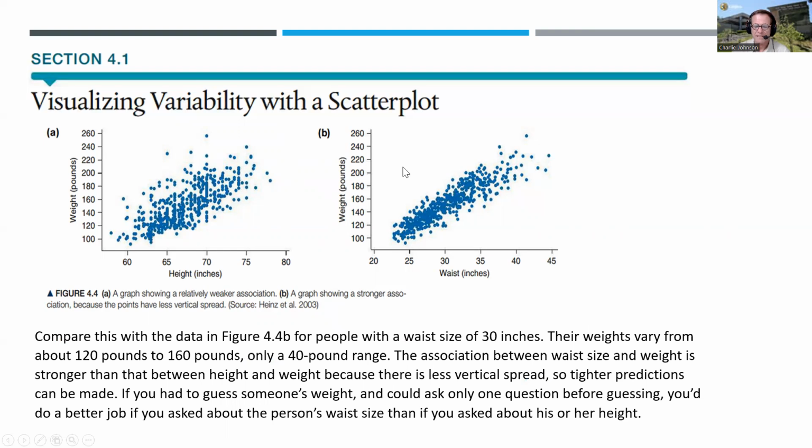However, compare this to the data in B. For people with a waist size of 30 inches, their weights vary from about 120 to about 160. Only a 40-pound range. And that's what we're talking about with less vertical variance. The association between waist size and weight is stronger than that between height and weight because there's less vertical spread. So tighter predictions can be made.